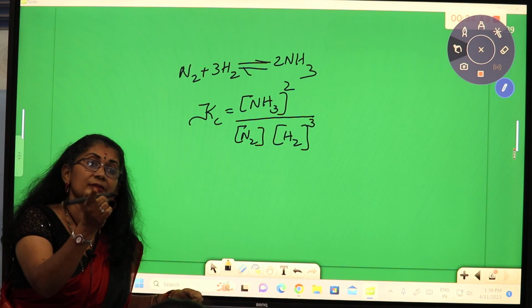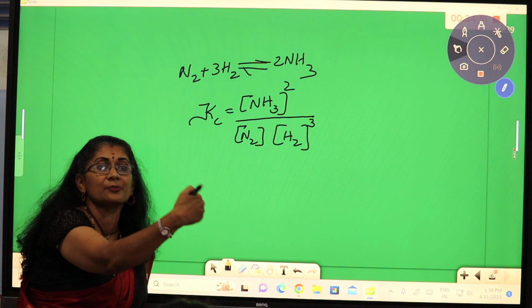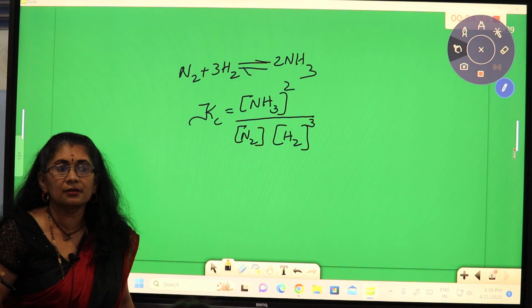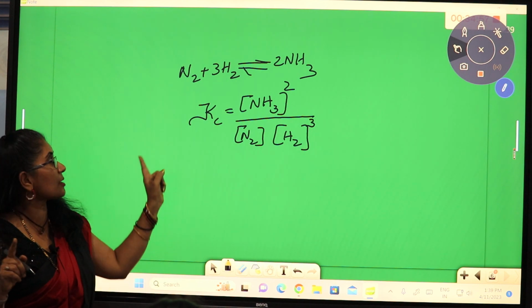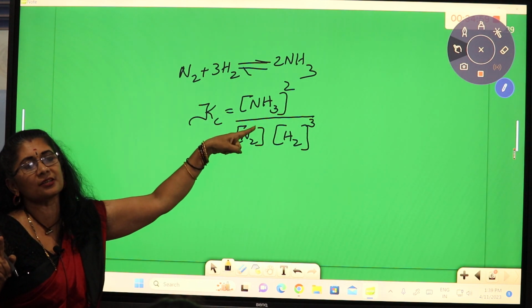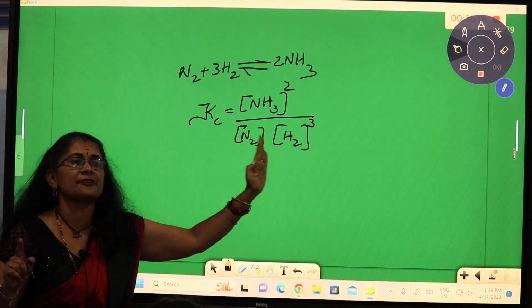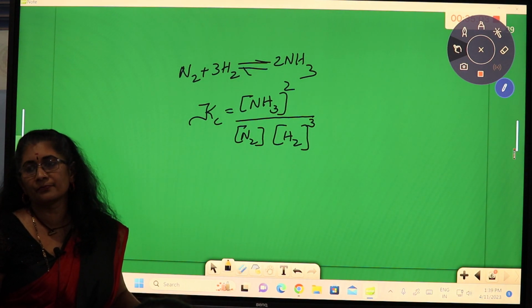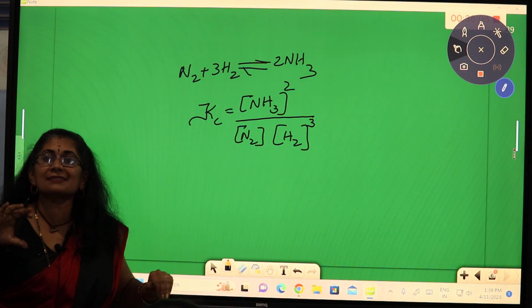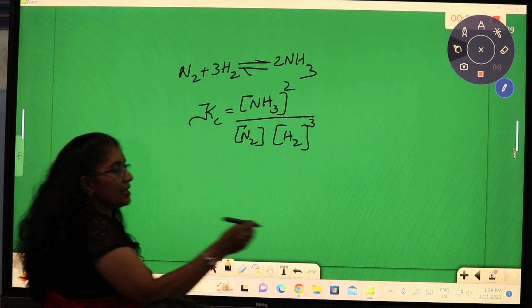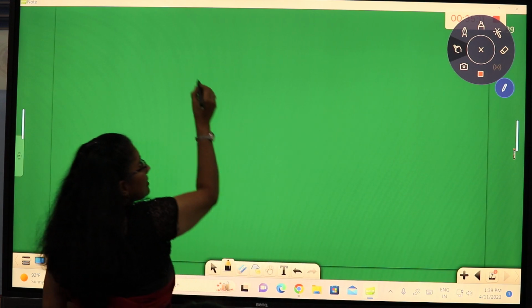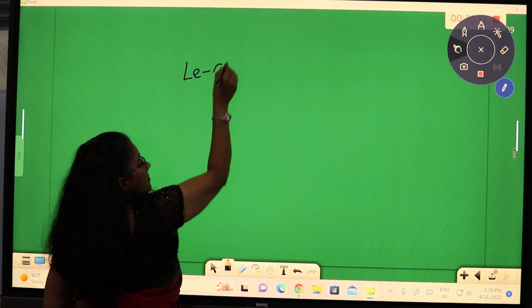And if the product is more stable, the equilibrium is attained closer to the products. So based on the stability of the reactants or the products, the equilibrium shifts here or there. Now, how it shifts, and what the yield of the product is, is judged by Le Chatelier's principle.